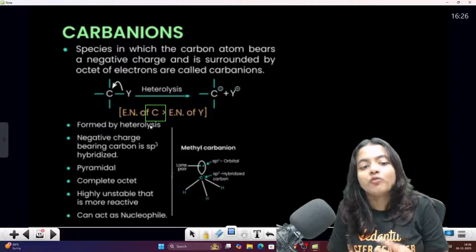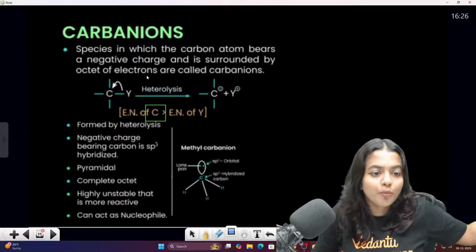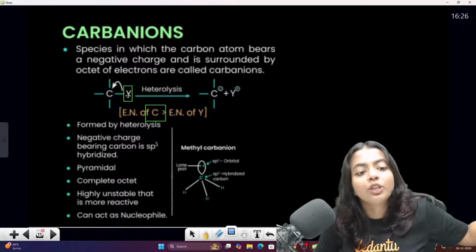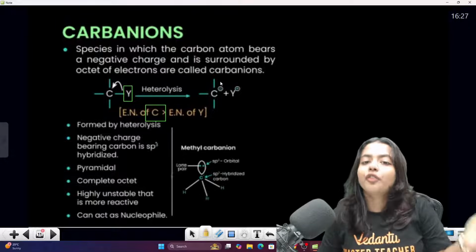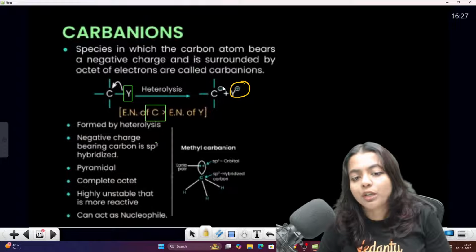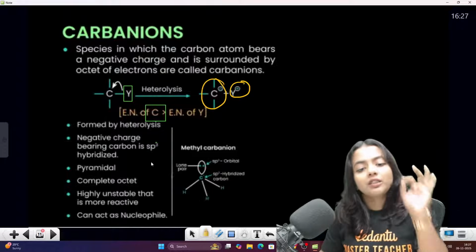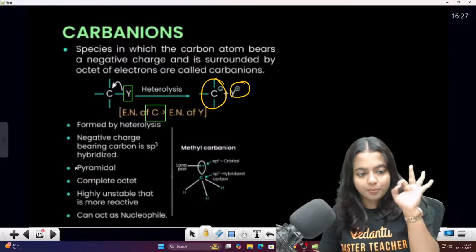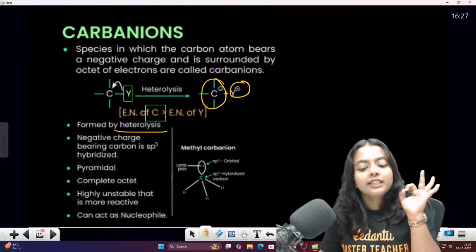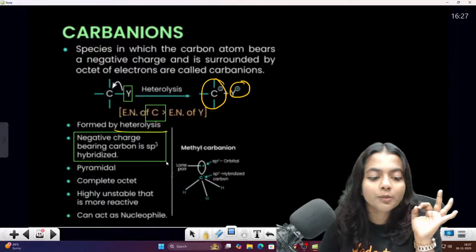So what happens? Obviously, that particular leaving group, which is leaving, has to give the electrons and leave from the carbon. So scenario different ஆகும், இது positive ஆ போயிடும், இது negative ஆகும். The thing is, the particular heterolysis will be happening, giving a negatively charged carbon, sp3 hybridized.